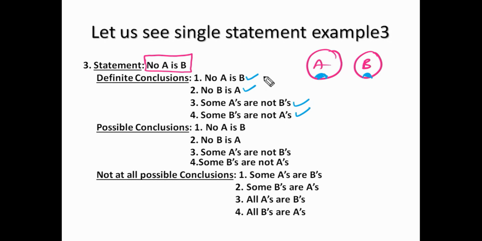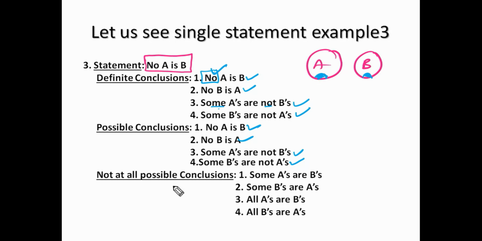In the last class, we mentioned that some-not is a subset of no. If a superset follows, the subset follows automatically. In all the cases in which the superset is true, the subset will automatically follow. Next, some B's are not A's is also true. Next, possible conclusions. All the definite conclusions can be considered as possible conclusions. So these four are the definite conclusions as well as possible conclusions.